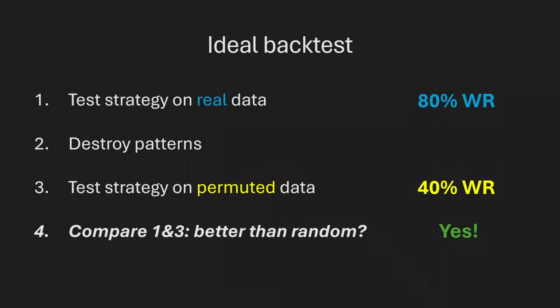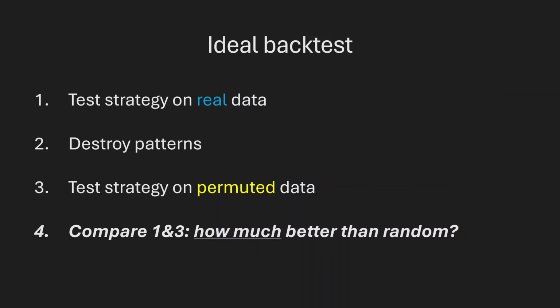But now let's consider a different example. Now our real win rate is 55% and our permuted win rate is 54%. Is this strategy still better than random? Well, maybe it is, but I'm not as confident about this strategy as the previous one. This shows us that we don't just want to know if our strategy is better than random. We also want to know how much better than random it is.